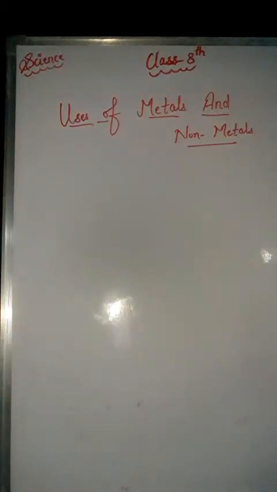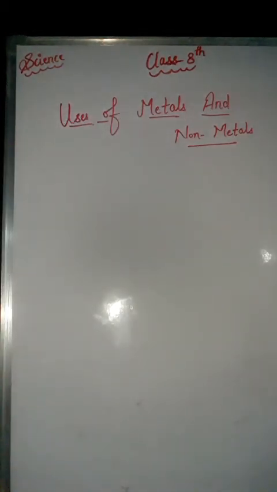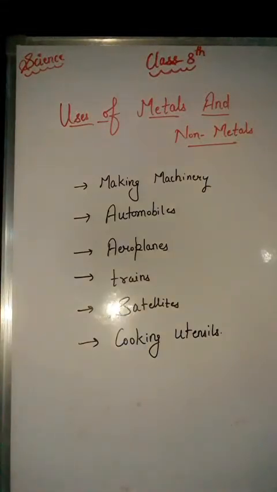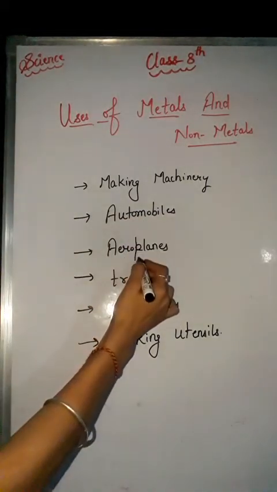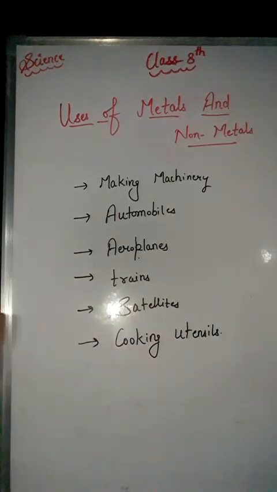Now our last topic is uses of metals and non-metals. As we know, metals are used in various places or in various things, like in making machineries, automobiles, aeroplanes, trains, satellites, cooking utensils, right? In various things metals are used. You should be able to guess why metals are used in making machineries, automobiles, aeroplanes, trains, satellites, cooking utensils, and in industrial gadgets, right, water boilers, etc.